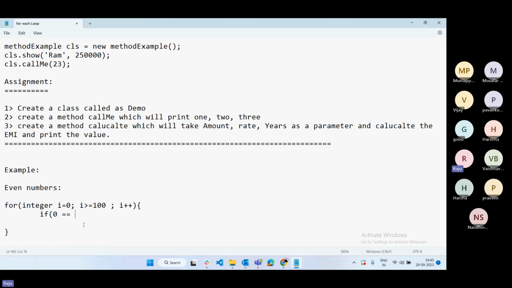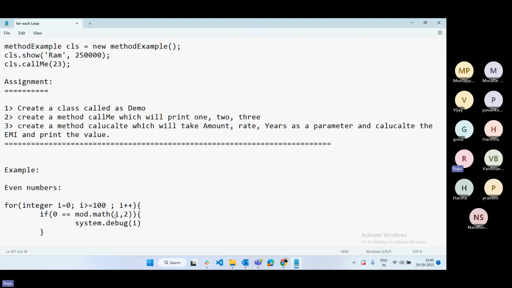There is a function called Math.mod. Here we can use the value i comma 2, and put system.debug to print the i value.